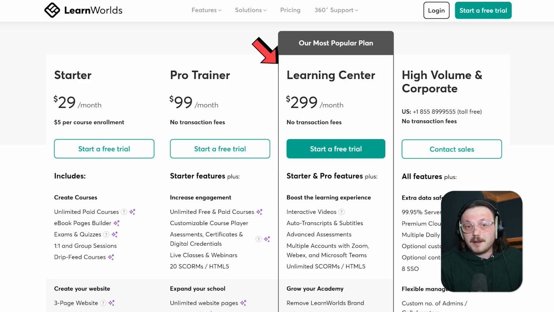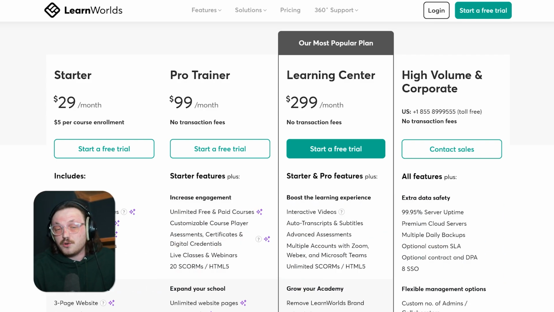The Learning Center plan costs $299 per month and gives you everything in the Pro Trainer plan plus more. You get interactive videos, automatic transcripts, advanced assessments, and easy integrations with Zoom or WebEx.